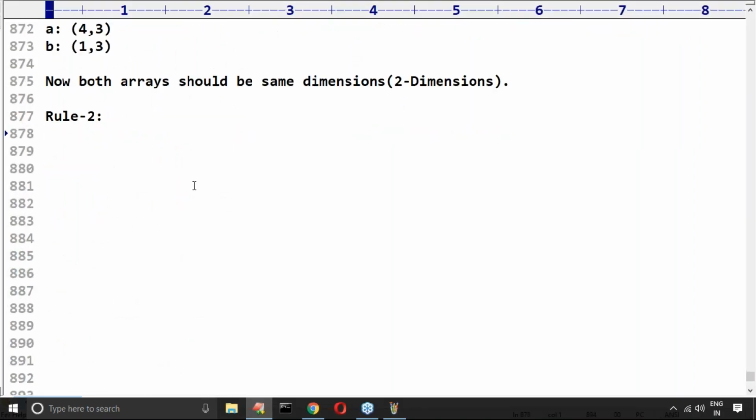Okay. Now, Rule 2 is a very interesting rule. Observe carefully for a minute.